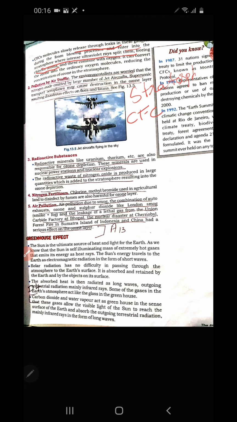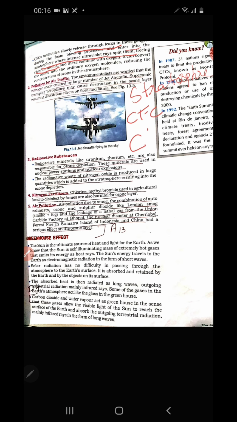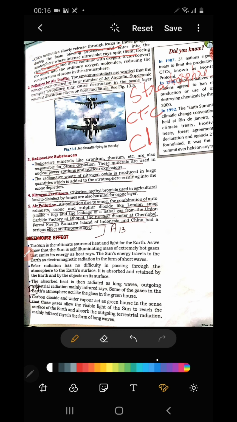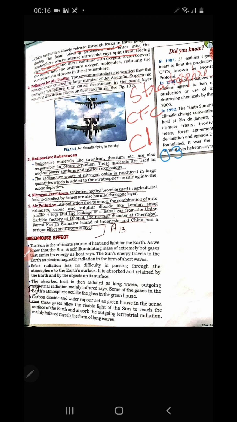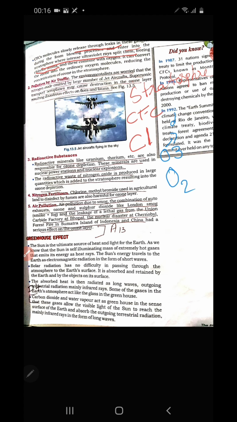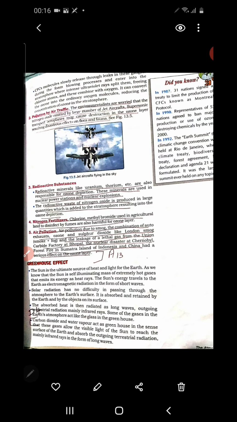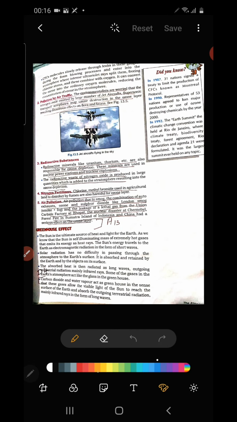The ultraviolet rays act on CFC so that it releases chlorine atoms, and when this chlorine atom acts on ozone, it releases oxygen and changes ozone into normal oxygen. Understood? So depletion of ozone takes place. Like this, CFC causes the depletion of the ozone layer in the atmosphere.